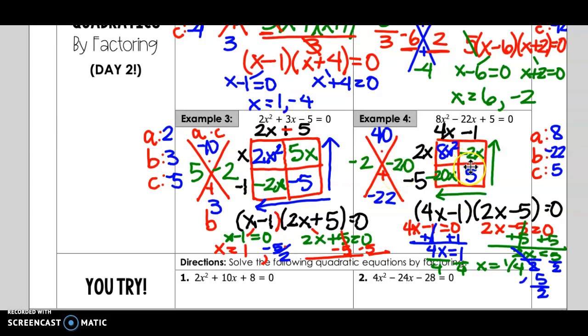I have my 8x squared and 5, and then we factor up and left. Take the sign of the box you're factoring towards. So that should be 4x minus 1 and 2x minus 5. Set each of those factors equal to 0 and solve for x. Here I'm going to add 1 to both sides and then divide by 4. Here I'm going to add 5 to both sides and then divide by 2. So my answer should be 1/4 and 5/2.